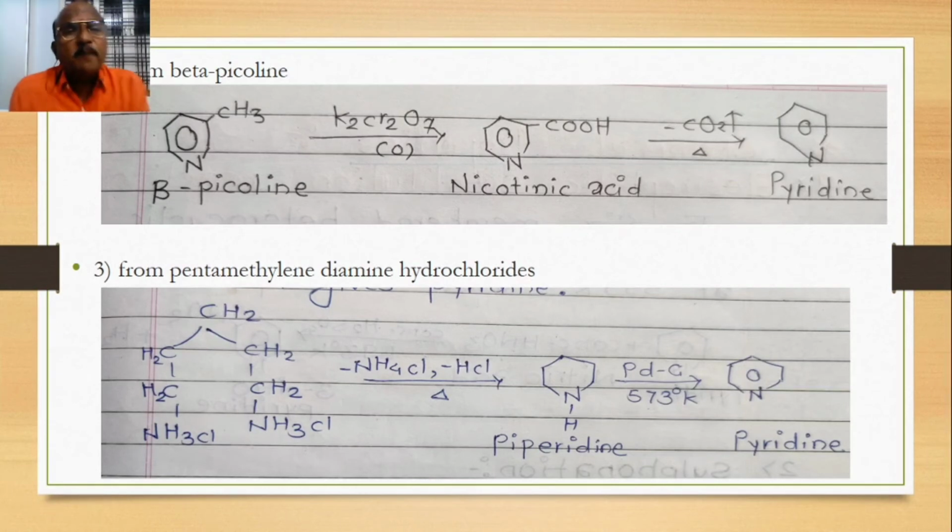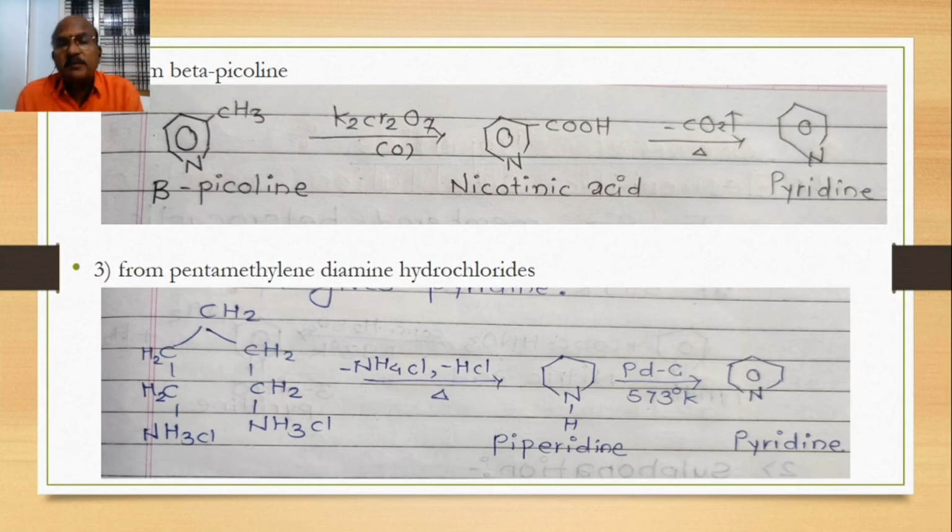Second method, from beta picoline. First keep in your mind the structure of beta picoline, that is also called 3-methyl pyridine. This beta picoline undergoes oxidation using potassium dichromate.